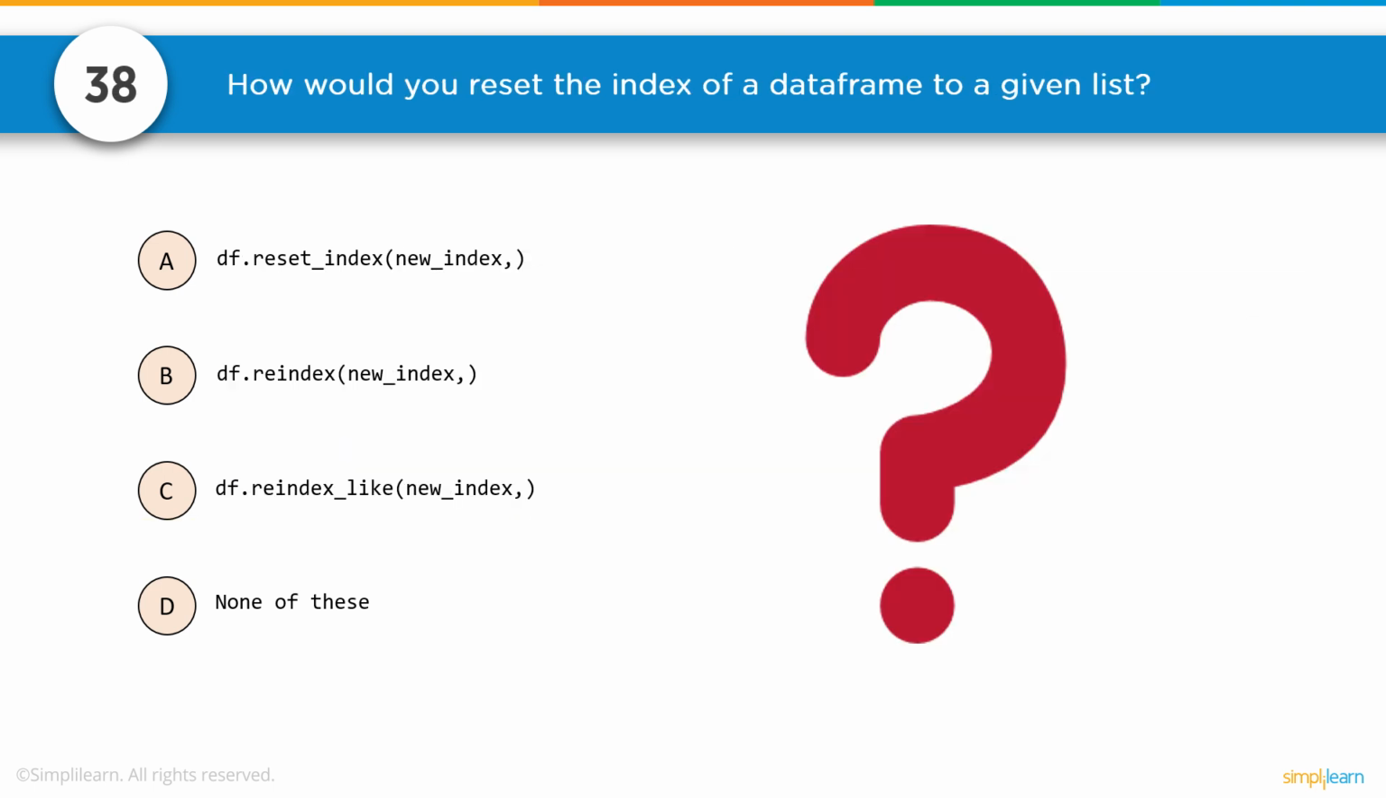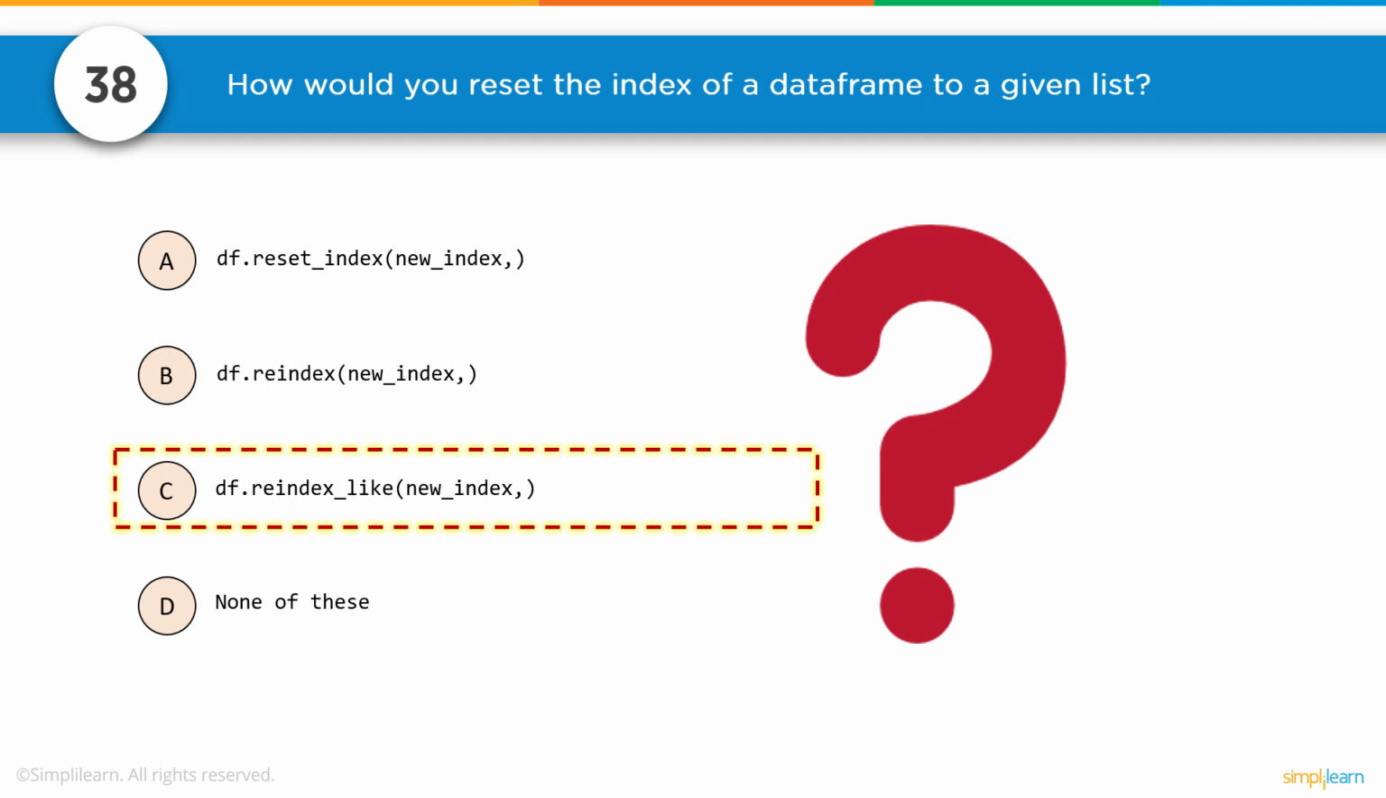Number 38, how would you reset the index of a data frame to a given list? So this is a vocabulary challenge in understanding what reindexing is. We have the different values here, and the first one is reset the index. Well, we're not really resetting the index. Reindex, number B, means we are double checking our indexes to the column and to the main index, so the values match correctly. Where reindex like now brings in a new index from outside of our data frame, a given list. So this is coming from external, and thus the vocabulary word like is our keyword.